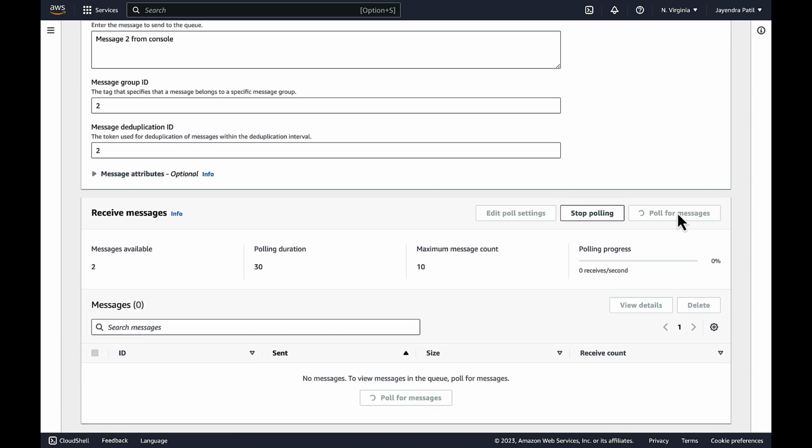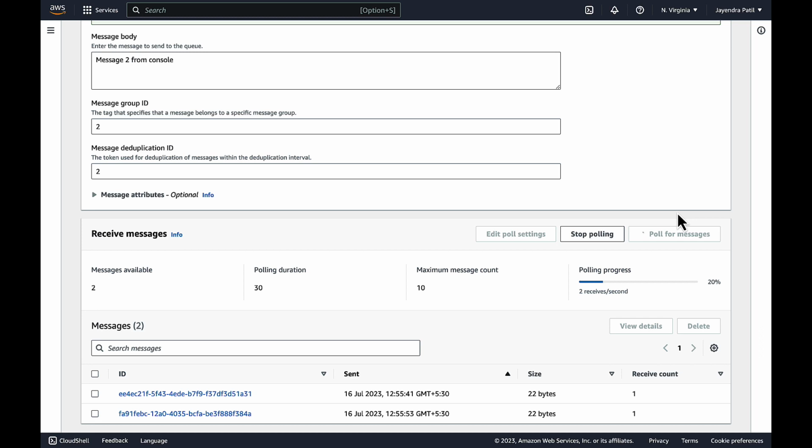Let's poll for the messages. We have received the messages. And if you see now, only 2 messages have been received, as the SQS FIFO queue now handles the duplicates. Any messages sent with the same message deduplication ID were accepted successfully but aren't delivered during the 5-minute deduplication interval.